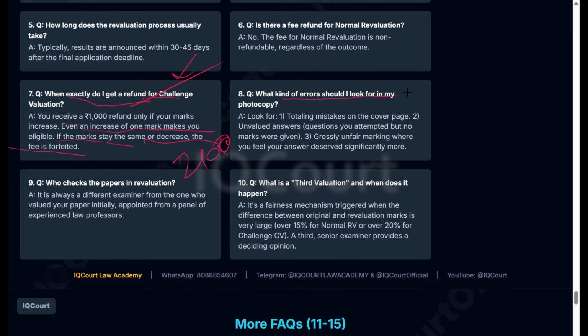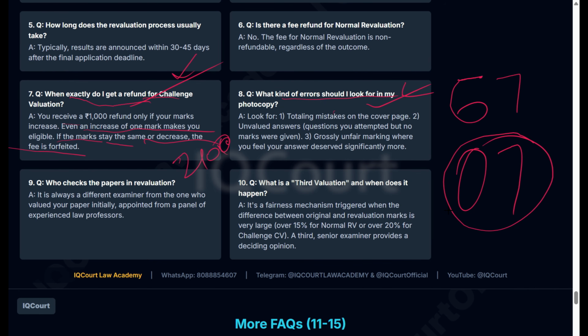What kind of errors should I look for in a photocopy? You just look at the total marks. Is there any mistake? Sometimes instead of writing 67, they will write it like this, and then you will get only 7 marks, right? Some people will write 6 in a way that looks like 0, and while uploading to the portal, they will make a mistake like this and consider 0, then 7. In this kind of scenario, you can verify.